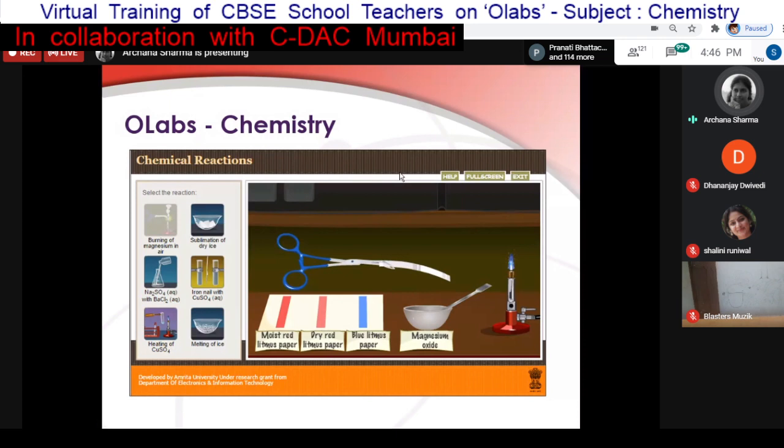OLABS has specific, larger areas: a workbench area, an instruction area, and an observation area, and it will get too tiny on a mobile screen. So we recommend at least a decent size tab, or of course a desktop or laptop can be used for accessing OLABS.